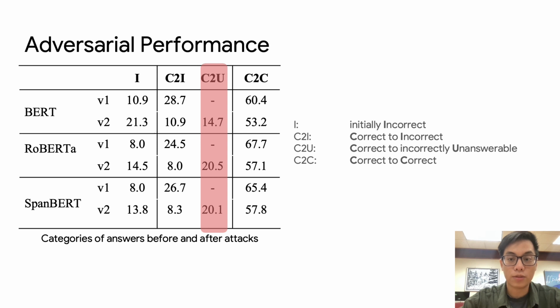And the most notable category that we see from this table is the C2U. We can see that a large proportion of answers by V2 models fall into this category. Falling into this category is better than C2I because that means the model can identify that the fake answers are not the correct answers for the given questions.